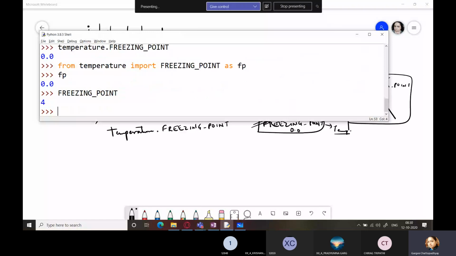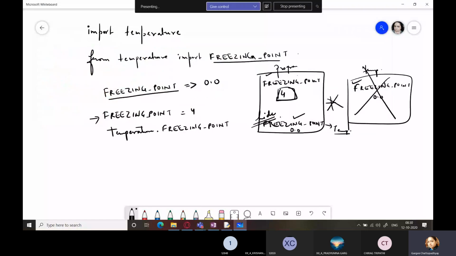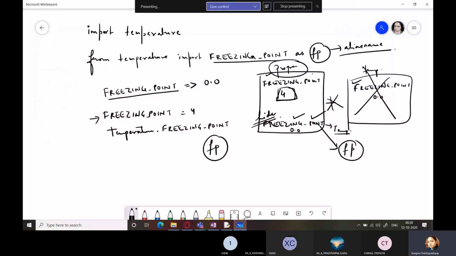Okay. So what I did was, here I just added an alias name only for purposes of your program. This alias name is only created for your program's namespace. So this freezing point contains an alias name FP now. So if you want to refer to this freezing point, you have to write FP. And if you want to refer to this freezing point, you will be using the term freezing point only. Is it clear to everyone?